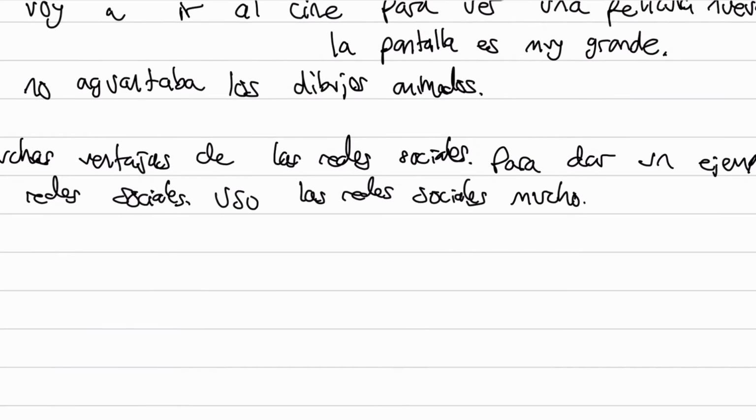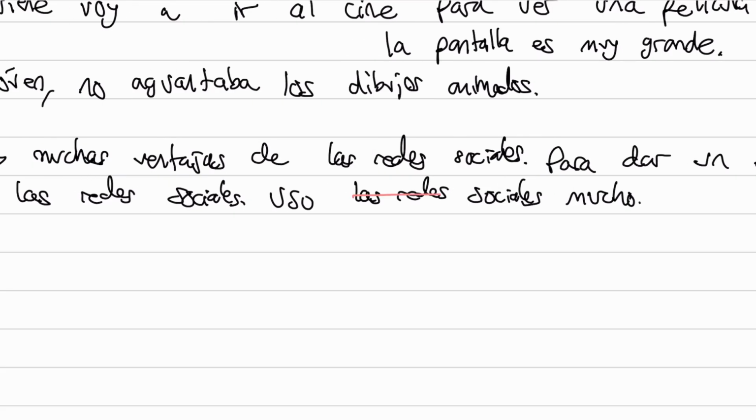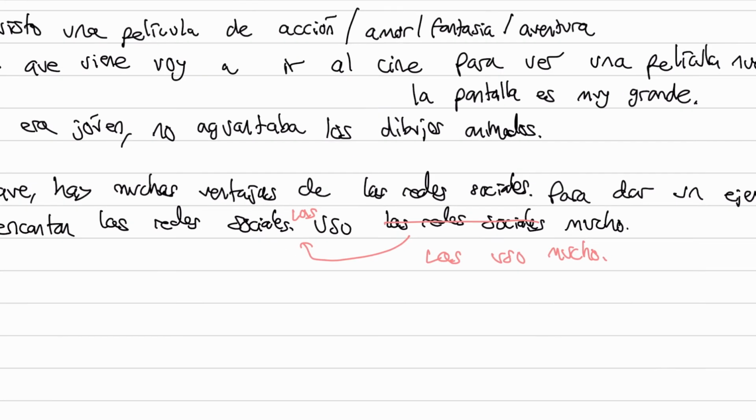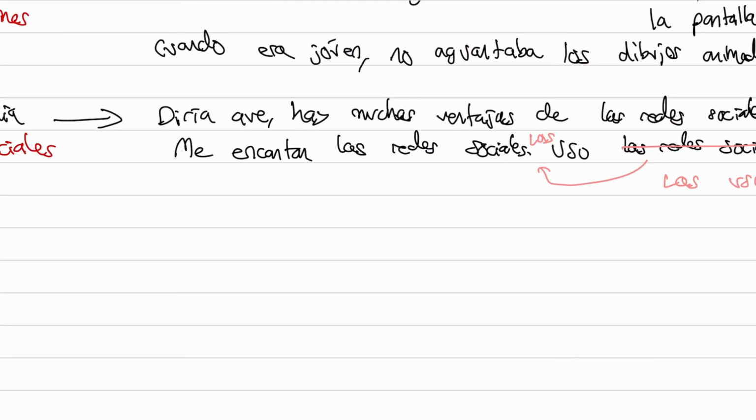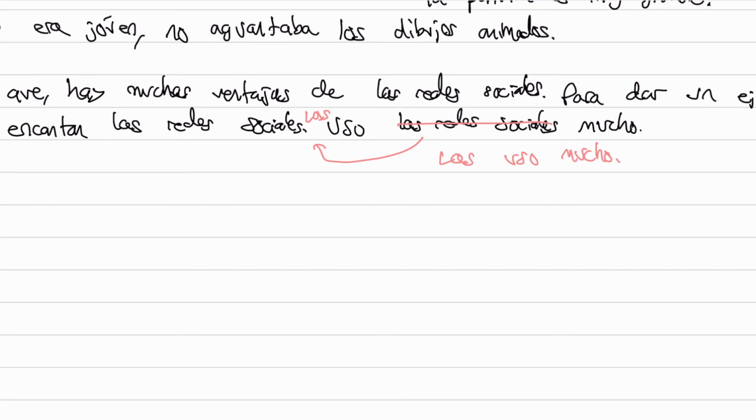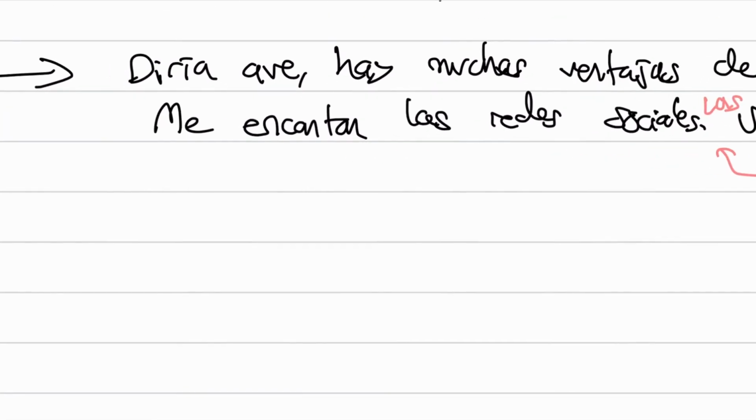So what I can do, I'll do it in pink here. I can get rid of the noun here, las redes sociales, and before uso, I can put in las. So las uso mucho. Yeah, and that conveys the same message of I use it a lot. So that's just direct object pronouns I like to use in particular in this topic with social media.